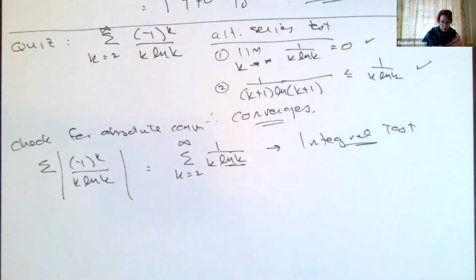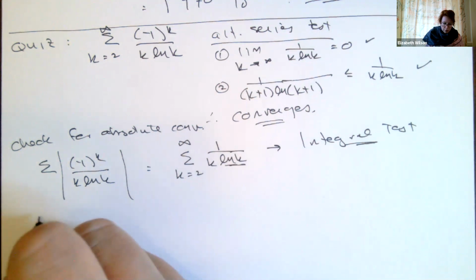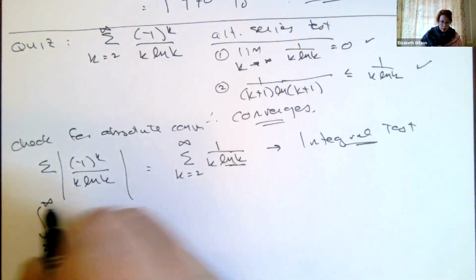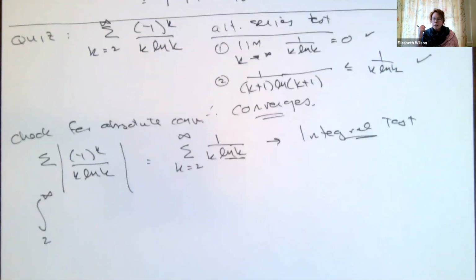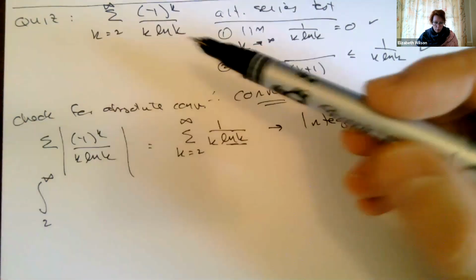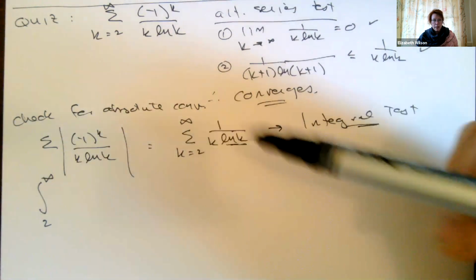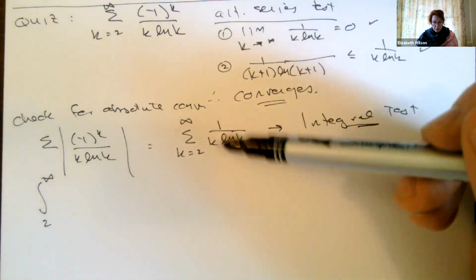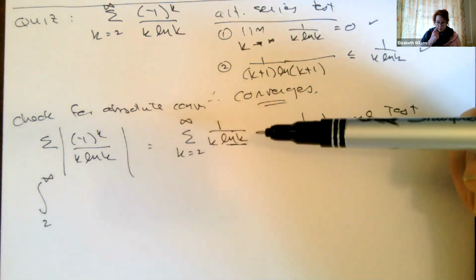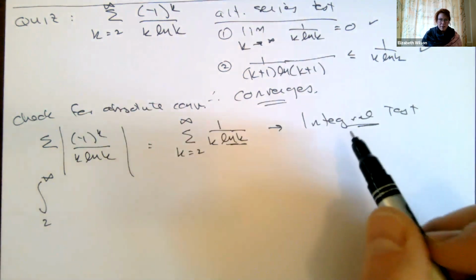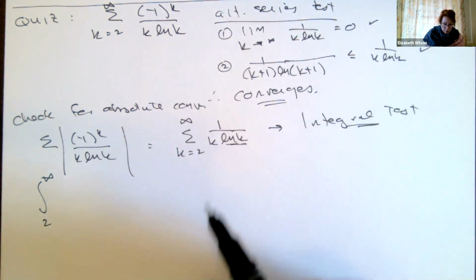Okay, so if I do the integral test on it, I'm going to convert this, going from 2 to infinity. Let's do a quick check. We're in quadrant 1, 2 to infinity. It's a decreasing function and it's positive. So we're good. It satisfies all the things I need in order to do the integral test.